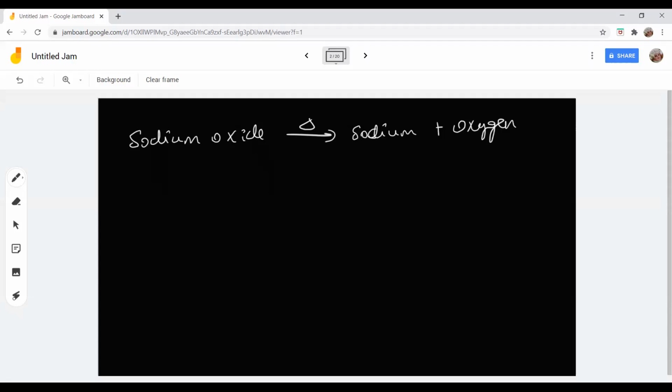Another student has raised their hand. Let us ask them also. Sanvia? Is this right, Sanvia? Sodium oxide on heating gives sodium and oxygen. Is this right? No, ma'am. Sodium peroxide, ma'am. No. Sai Kripa? Sodium oxide decomposes and forms sodium plus oxygen. Okay. No, that is also not the answer.